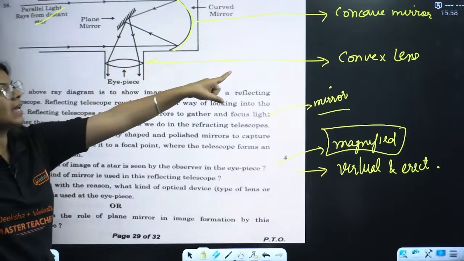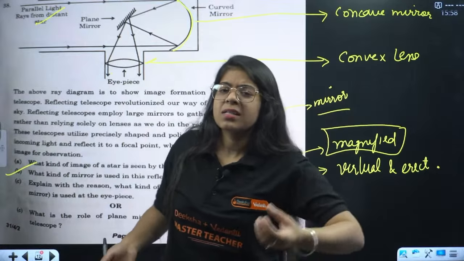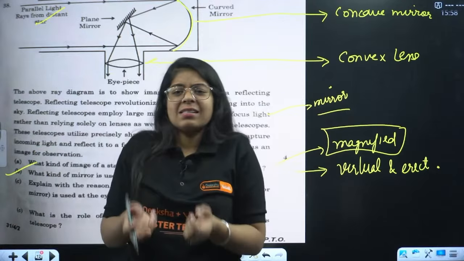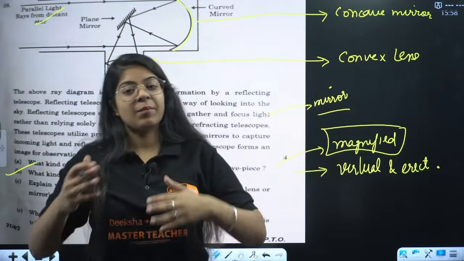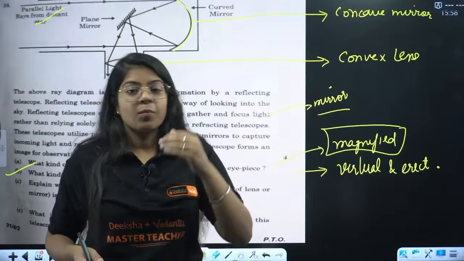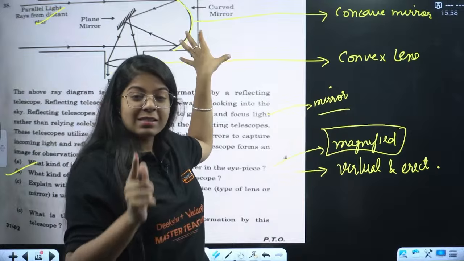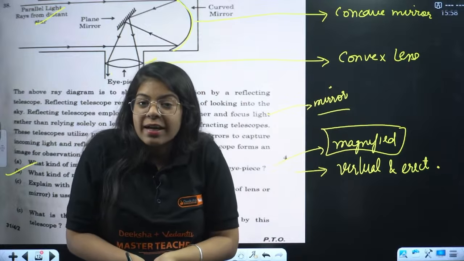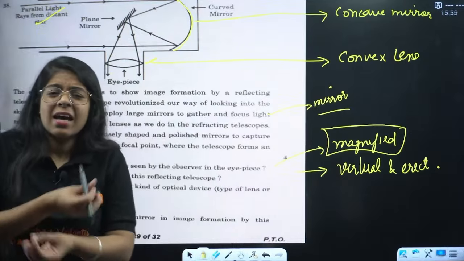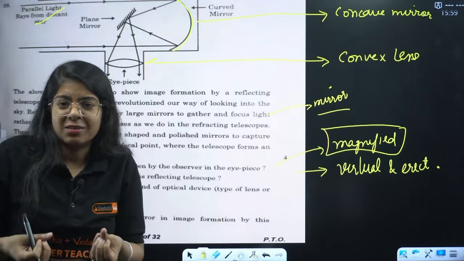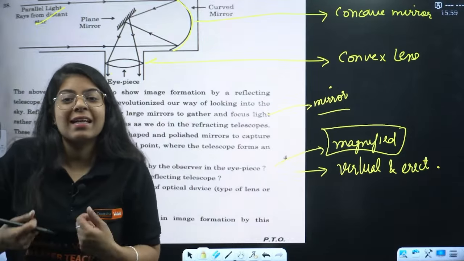Then explain with reason what kind of optical device we use at the eyepiece. So we can see that it is a convex lens. What is the reason exactly? The convex lens takes the light, gathers it, and forms a real image in our eyes. The plane mirror forms a virtual image, so what the convex lens does is gather all the rays and form an image in our eye. That is its whole purpose, to gather all the rays coming from the plane mirror and to let us see it.